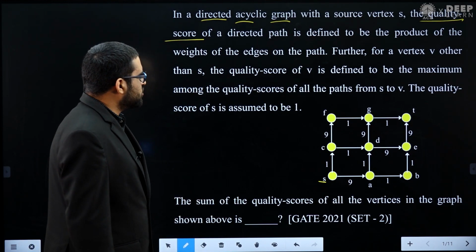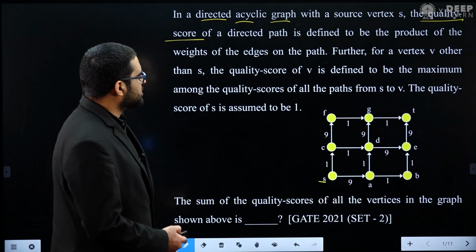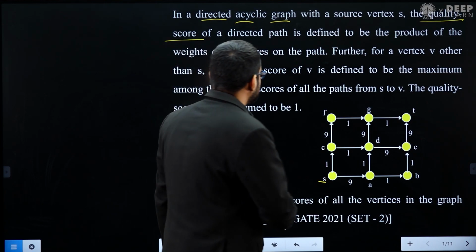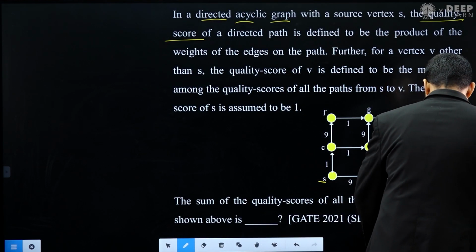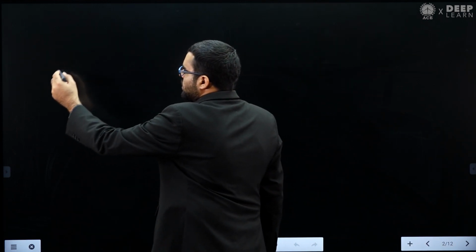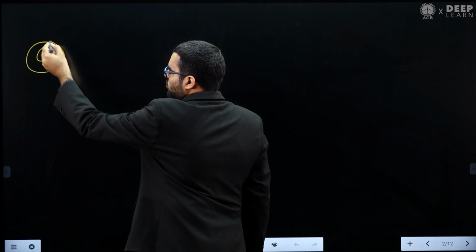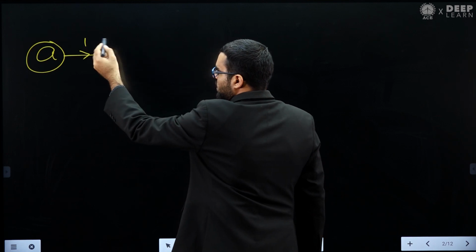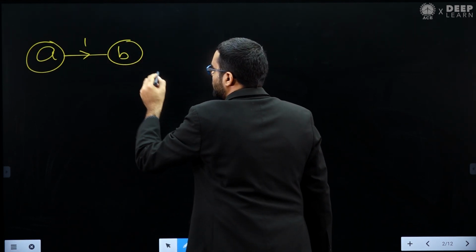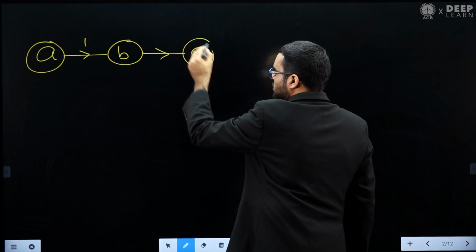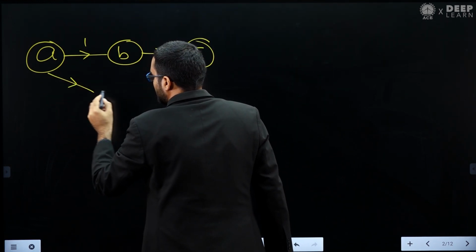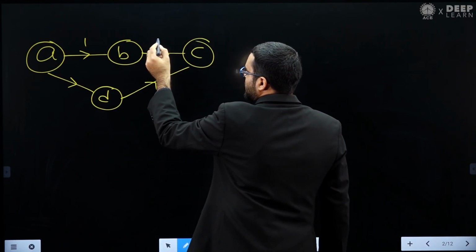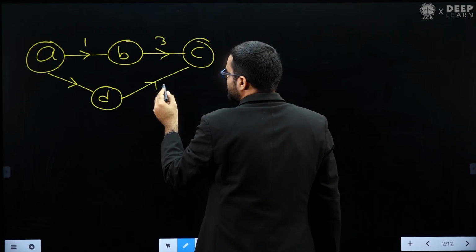So this is a very easy question, you can see. First we will try to understand what is the definition of quality score of a directed path. Let's assume vertex A, and from this vertex A, let's assume you have a directed path. For example, maybe this edge has weight 1. Let's assume vertex B, and vertex C, and let's assume you have another path. So vertex D, and then vertex C. Let's assume this edge weight is 3, and this edge weight is 5.